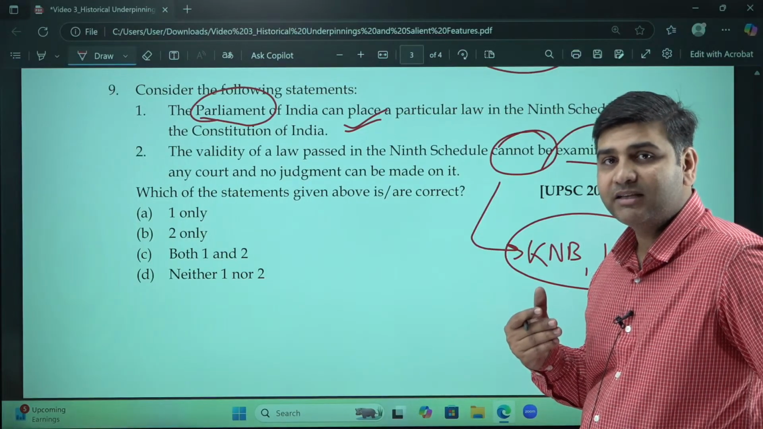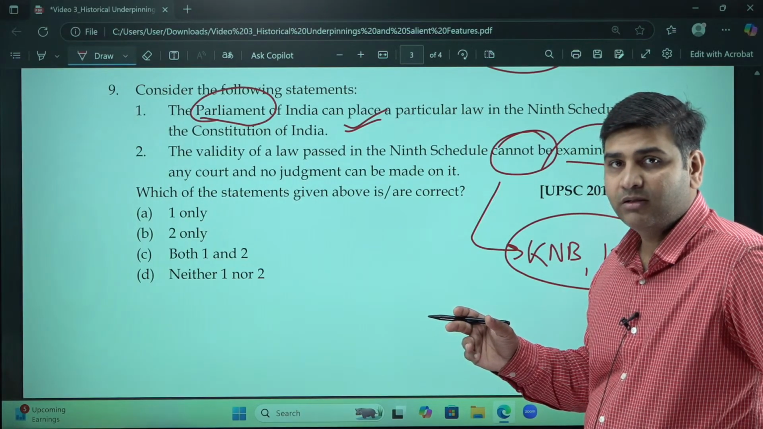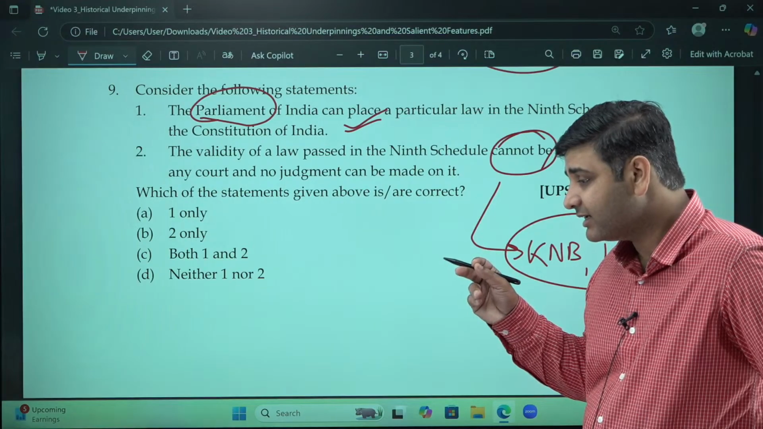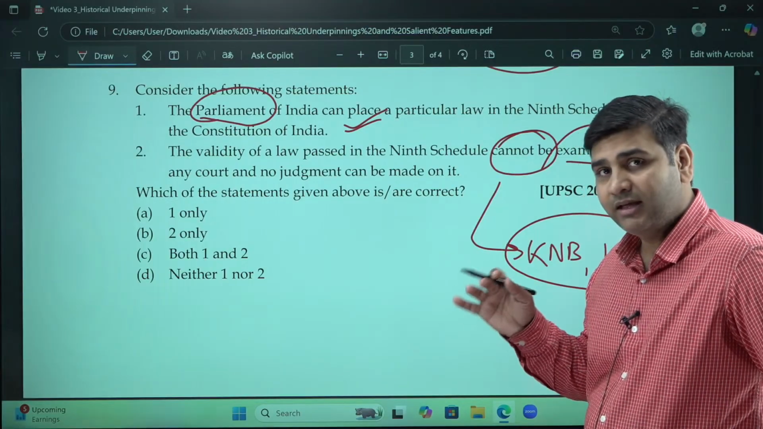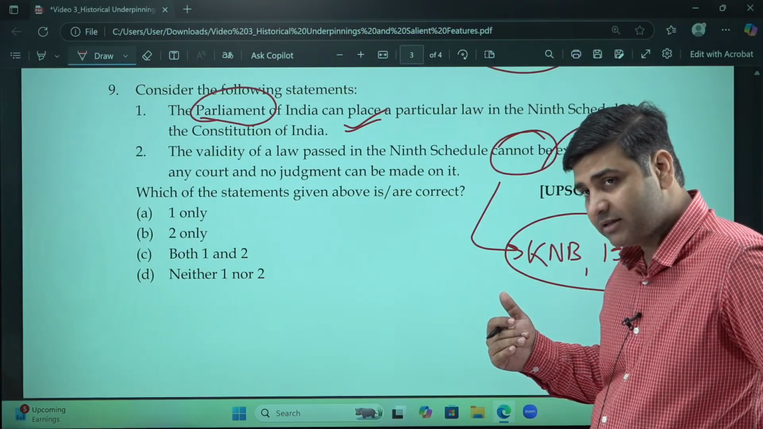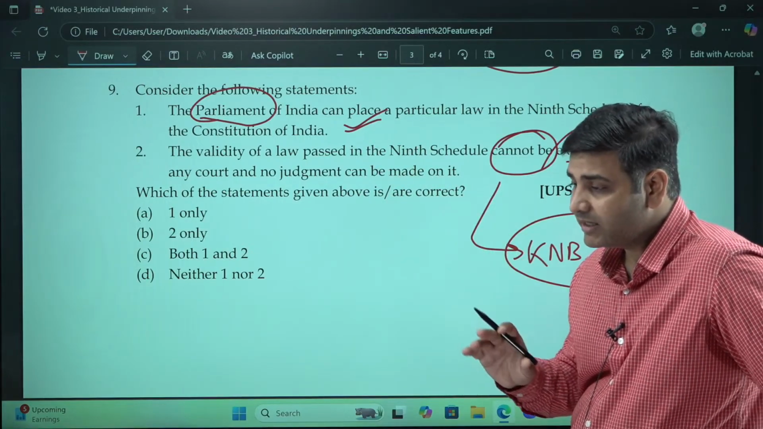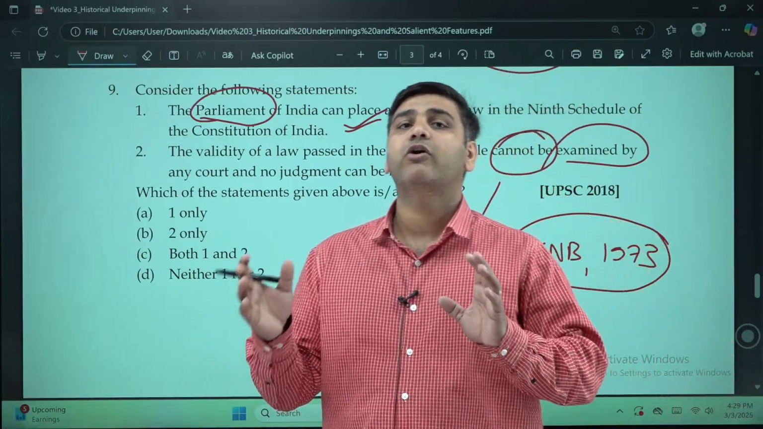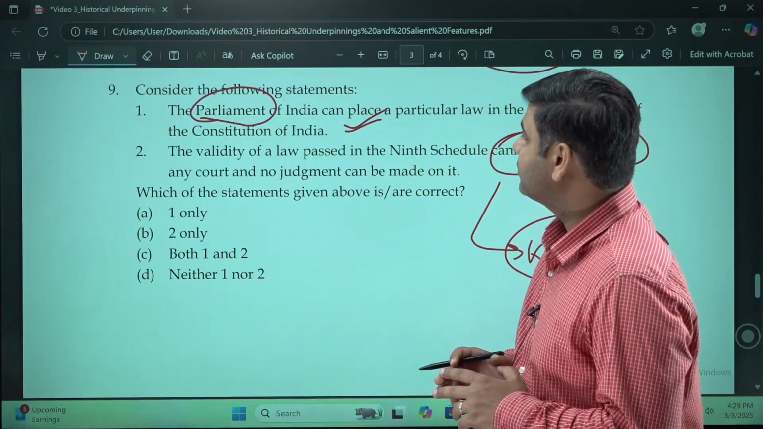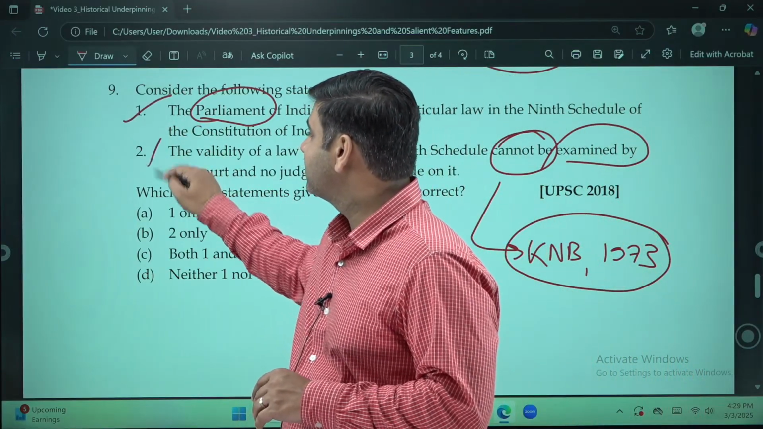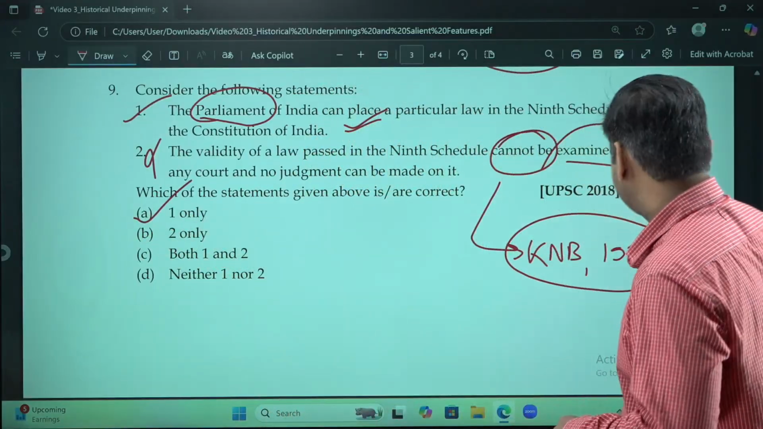Before that, Parliament had the power to make any law and put it under the 9th schedule. But that is no more a power in the hands of Parliament. Judicial review is now allowed after the Keshavananda Bharati case of every act which you put under the 9th schedule. In this way, the checks and balances between the different organs of the government are maintained. It's a very important judgment. So, option 1 is correct, but 2 is not correct. So, only 1 is the option.